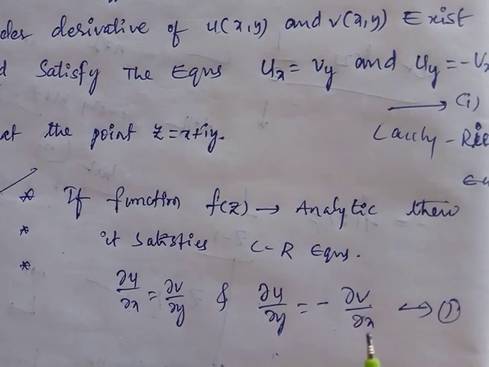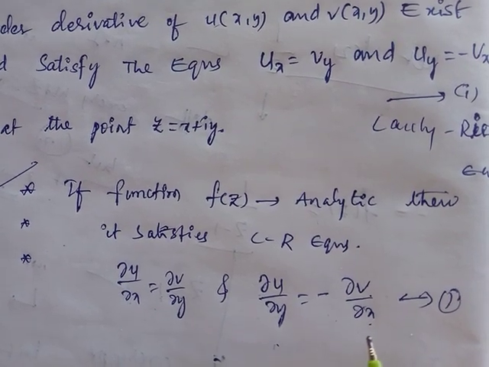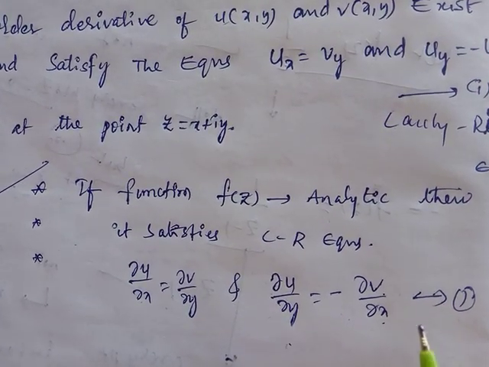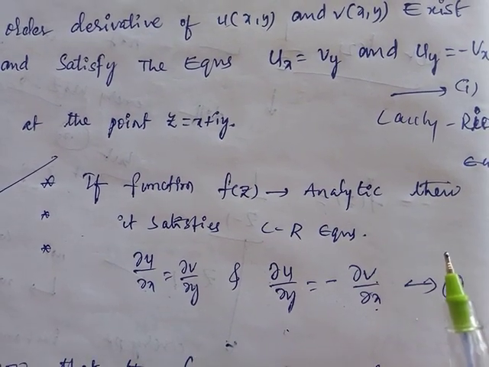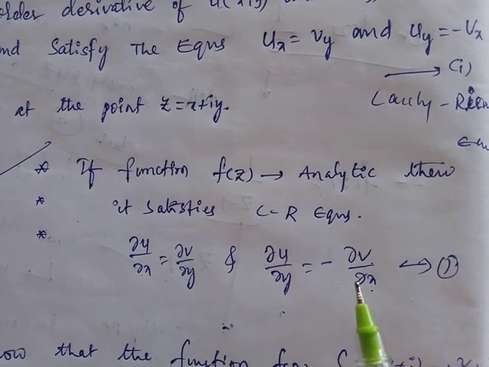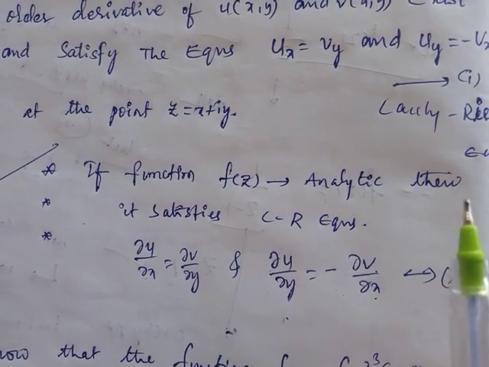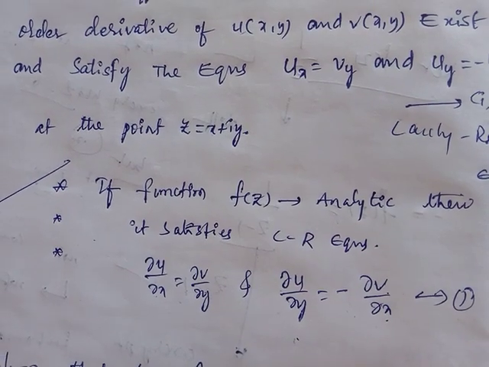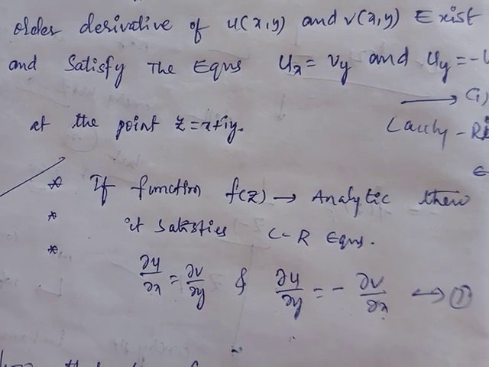Okay, what is the necessary condition? If the function is analytic, then it must satisfy the Cauchy-Riemann equations. But if Cauchy-Riemann equations are satisfied, then the function may or may not be analytic. Okay, now listen clearly. If the Cauchy-Riemann equations are satisfied, then the function may or may not be analytic. But if a function is analytic, then it satisfies the Cauchy-Riemann equations.